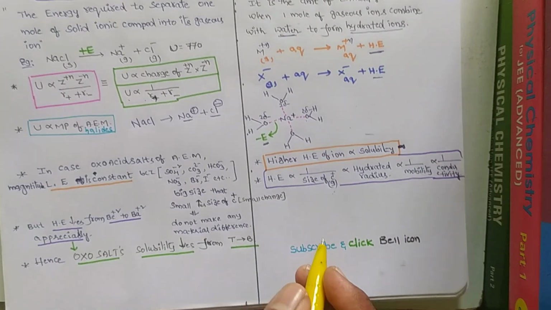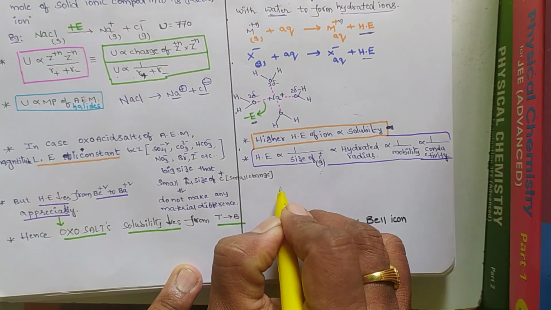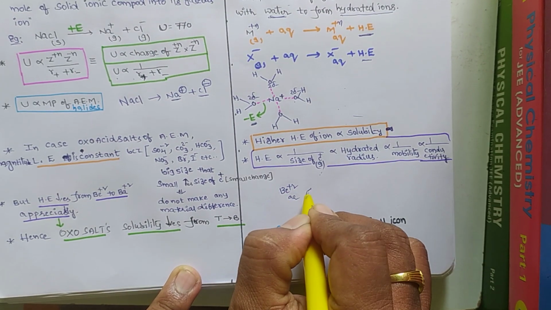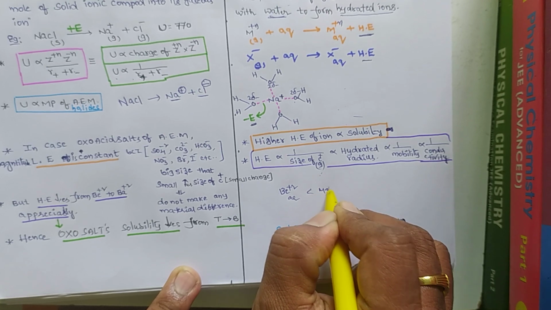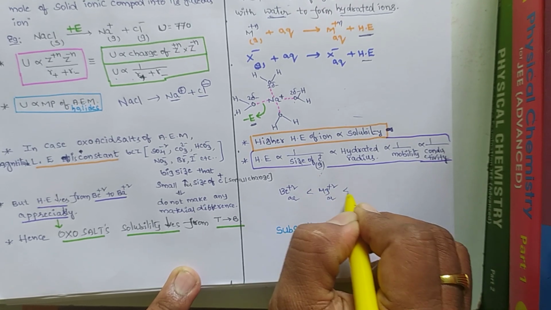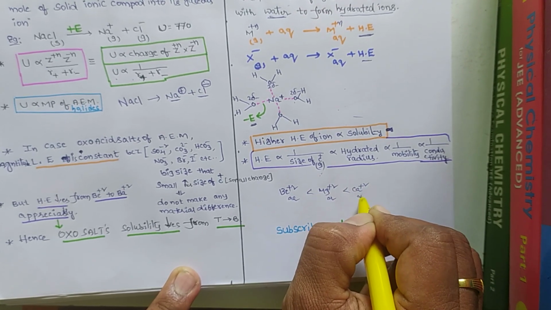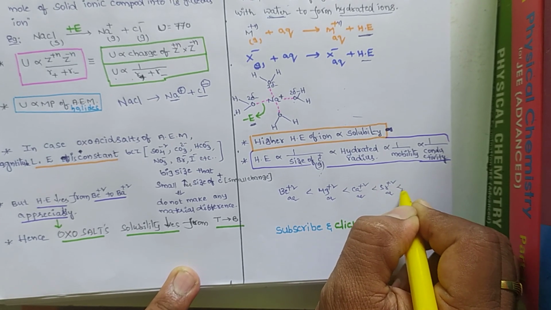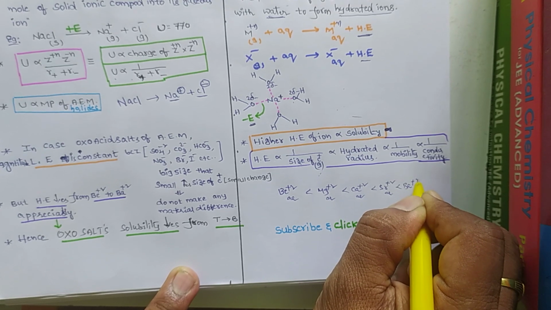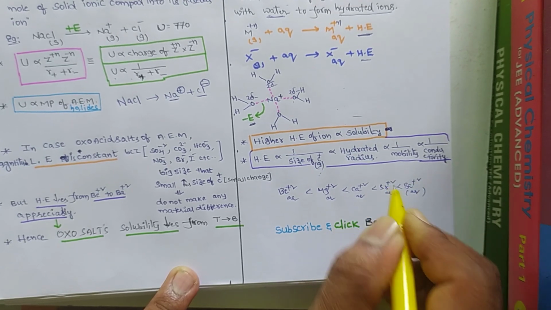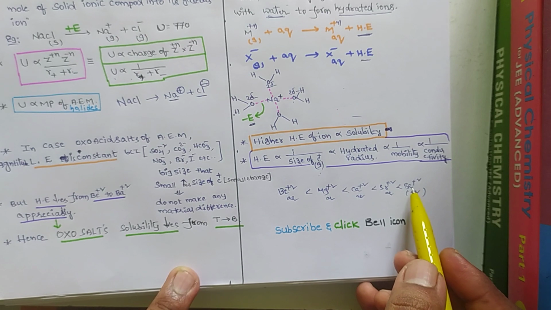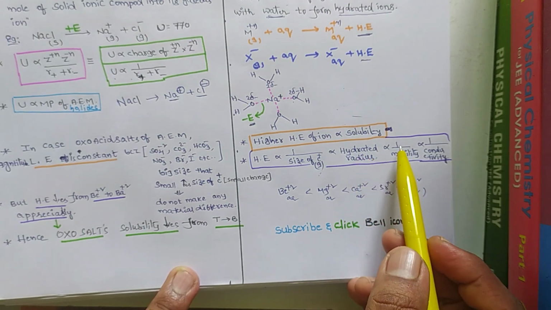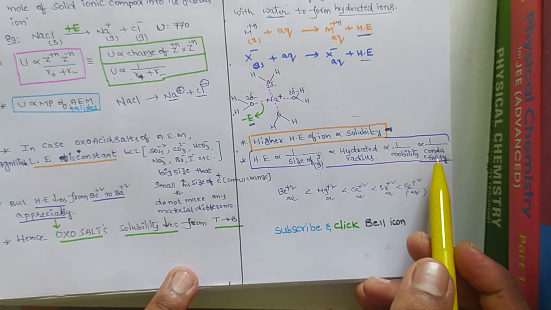So in aqueous medium, from beryllium, magnesium, calcium and strontium to barium, conductivity increases because of less hydration energy, a smaller hydrated radius, and therefore more mobility and more conductivity.